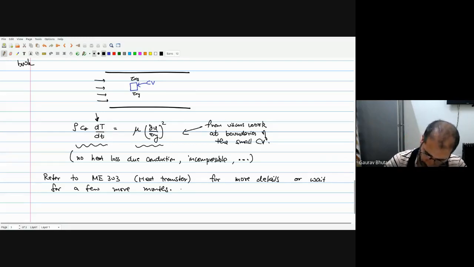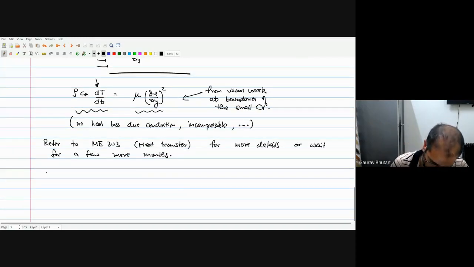Okay, so let's summarize this discussion that we've had. The first point is that there's no work done due to the walls, due to the wall shear stress.